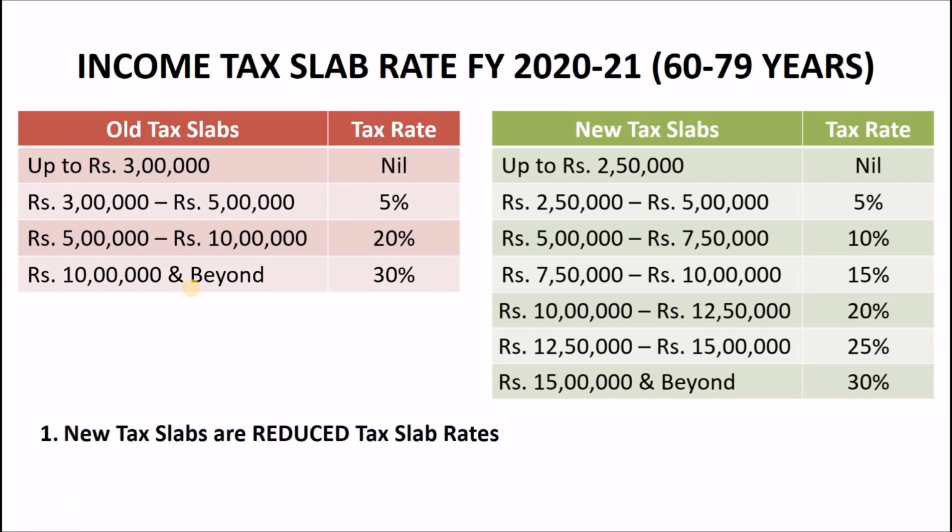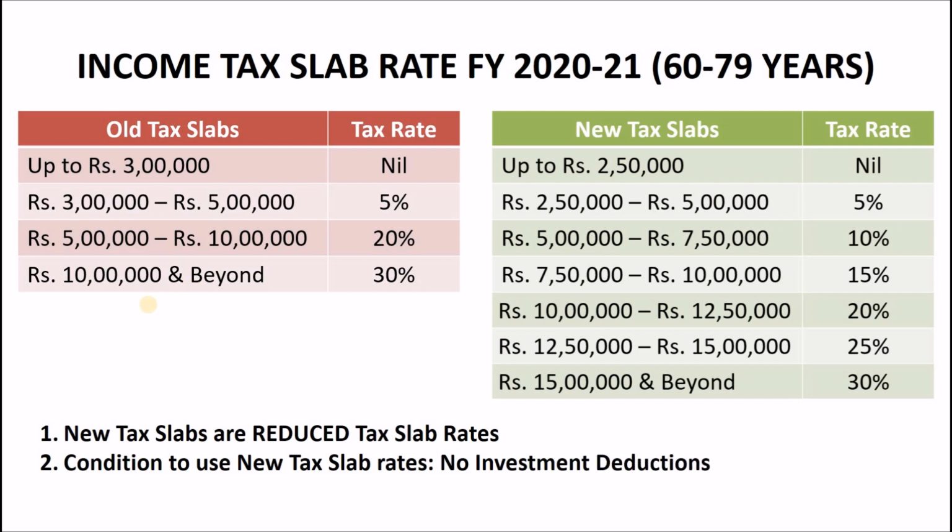You have the option of choosing which tax slab rates you want to use to calculate your income tax, but there is a condition. If you are using new tax slab rates, you will not have the option of claiming deductions under various sections that would help you to reduce your total income tax. This means you cannot invest in tax saving options that will help you to save your income tax, which can still be done by using old tax slab rates, but with a little higher percentage of tax to be paid.